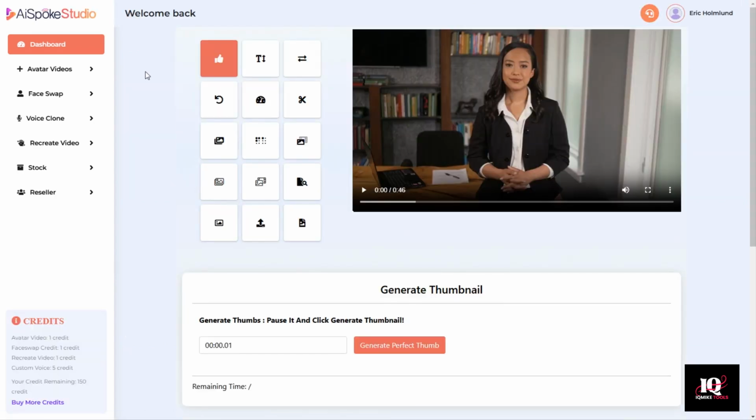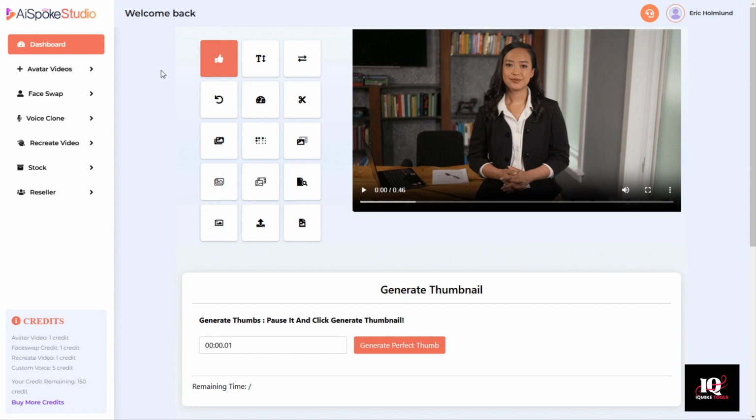I'm not going to take the time in this demonstration to show you all of these different features, but you can add text to the video, you can reverse it, you can rotate it, you can adjust the speed, you can trim the video to make it shorter. You can add overlays, so you can actually take other images or videos to overlay on top of this one. And those are just some of the things that you can do here in our built-in video editor.